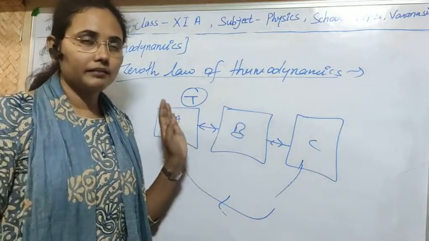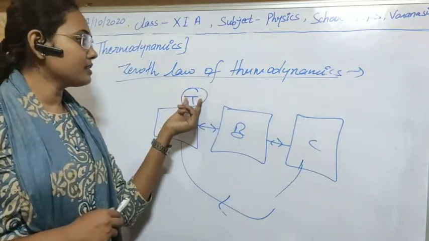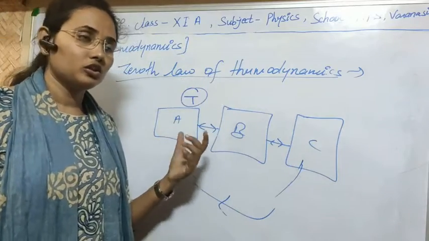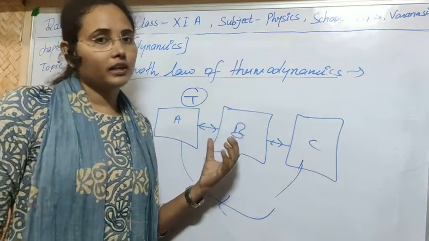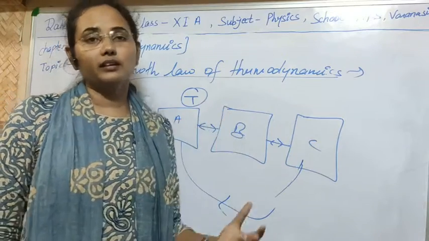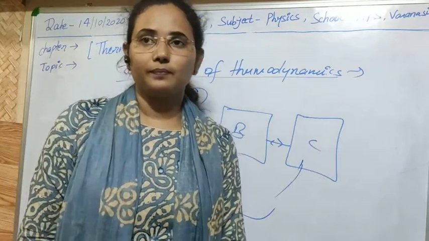So I think the definition of temperature is now clear to you. This law tells us the definition of temperature, or what temperature is. Temperature is that quantity which is always constant when the systems are in thermal equilibrium. So I think this is clear to you.